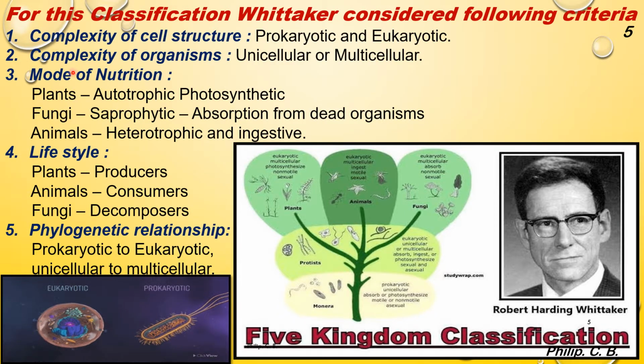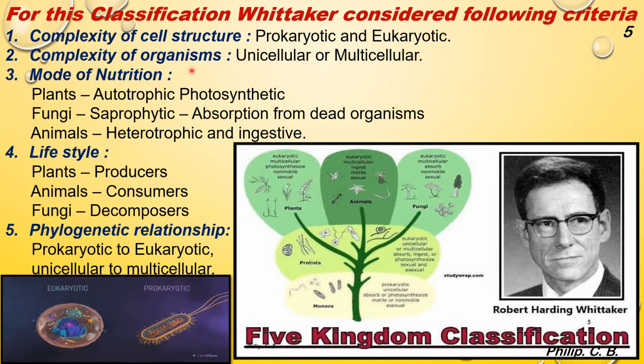For classifying or classification, Whittaker considered the following criteria. Now students, to learn these many species, Whittaker had put up certain criteria so that it becomes easier to understand and learn. First is complexity of the cell structure, prokaryotic and eukaryotic. That is, as I mentioned earlier, the oldest cell or the primitive cell, and the eukaryotic, the present known cell. So based on the complexity of the cell, it is divided into 2 categories, prokaryotic and eukaryotic.